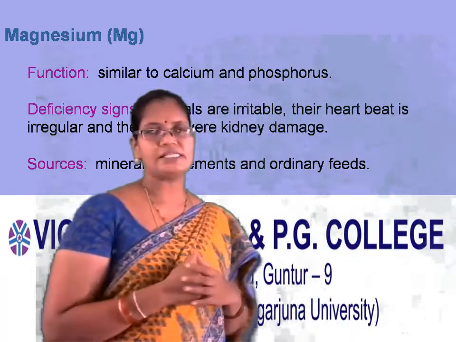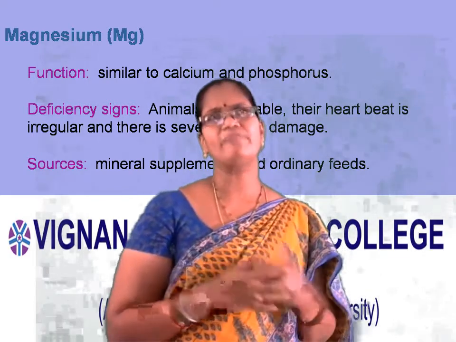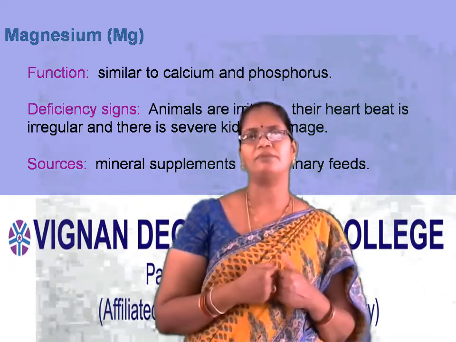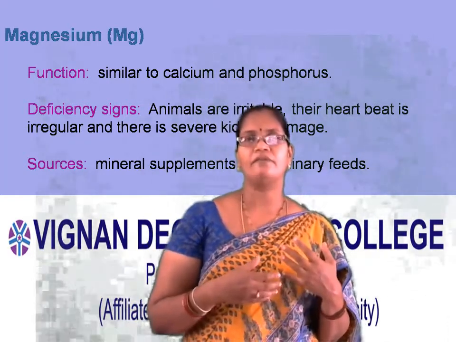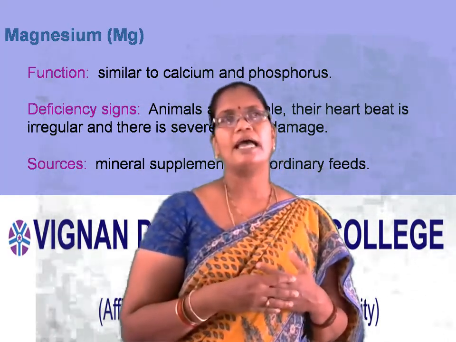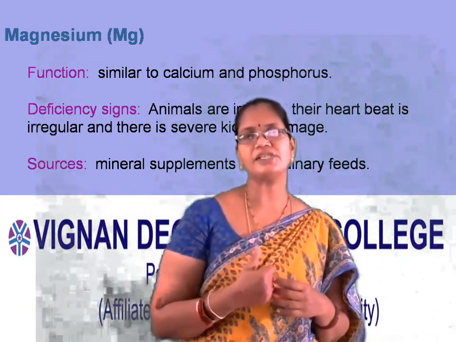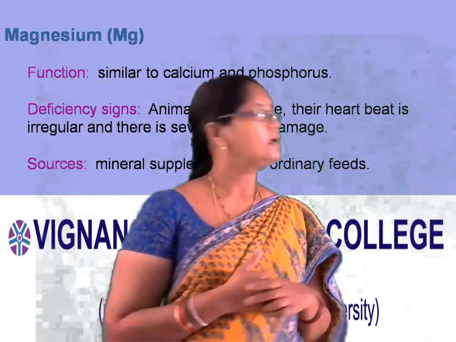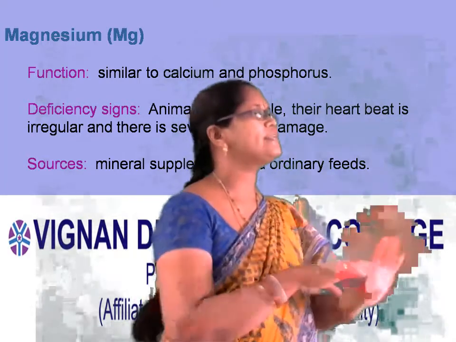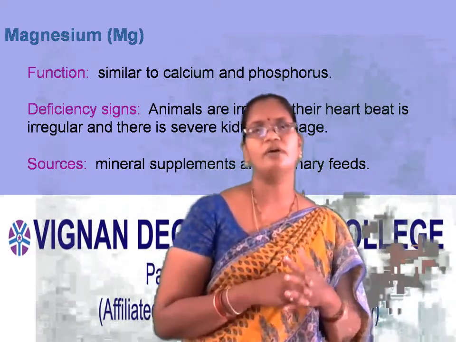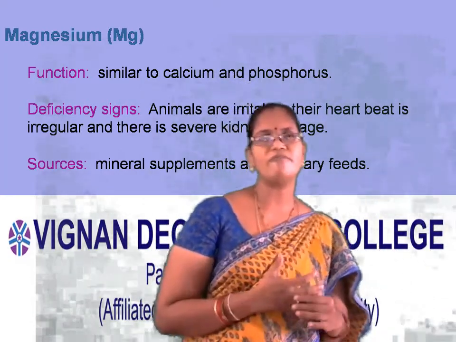Coming to the deficiency signs of magnesium. Generally, in the lack of magnesium, the person will be irritable and the heartbeat is irregular, and in severe conditions, it leads to kidney damage. Coming to the sources, mineral supplements and ordinary feeds are the best sources of magnesium.